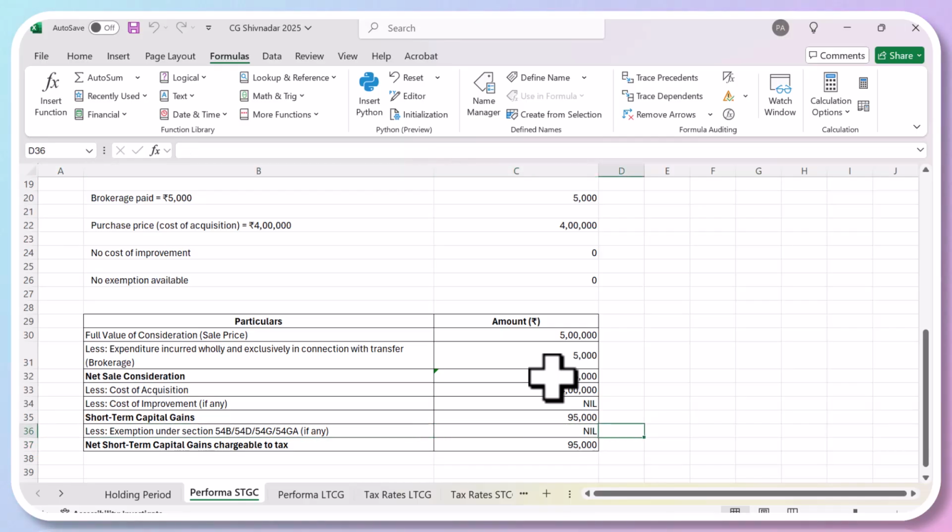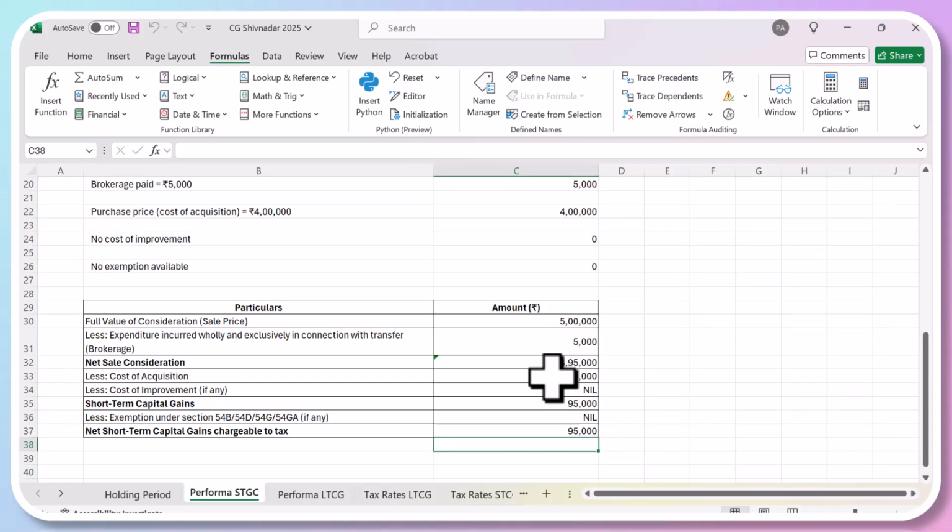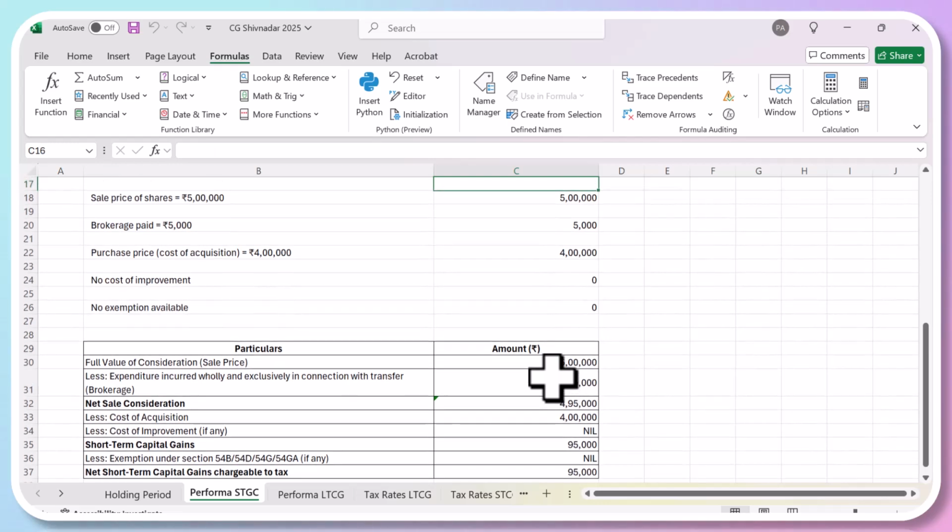We'll understand what these exemptions under section 54B are later on. But suppose you don't have any exemption, so you have to pay tax. Your income will be 95,000, on which you are supposed to pay tax as per your slab rates. So this is the short term. Now you can always change this figure.